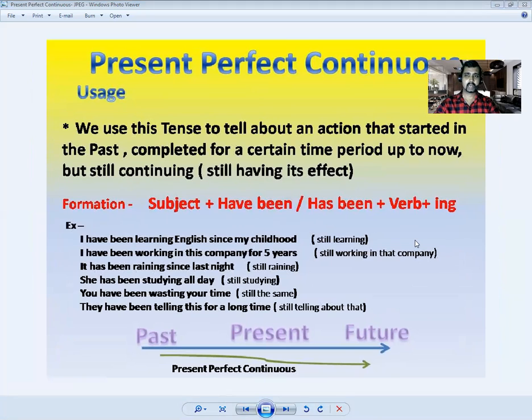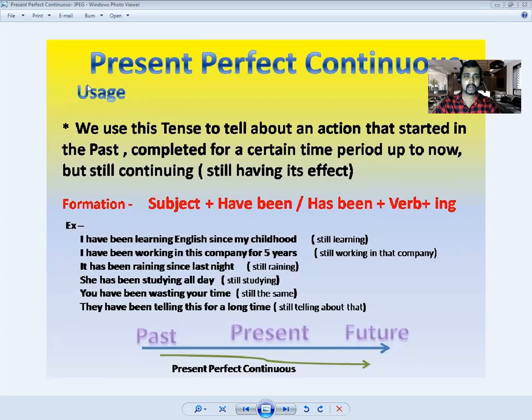So here we are talking about an action that has been completed up to a certain time period, but it's still continuing. It's going on, right? Present perfect continuous. So that's the meaning of that.